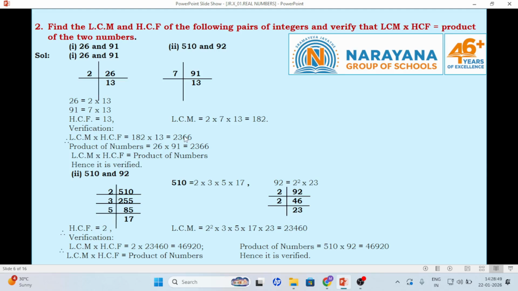Find the LCM and HCF of the following pairs and verify that LCM into HCF is equal to the product of the numbers or not. Prime factorization of 26 is 2 into 13, and of 91 is 7 into 13. HCF is 13. LCM is 182. The product of LCM and HCF is 2366. The product of the numbers, 26 into 91, is 2366. From that you can conclude LCM into HCF is the product of the numbers. Similarly, the other questions are done in such a way.